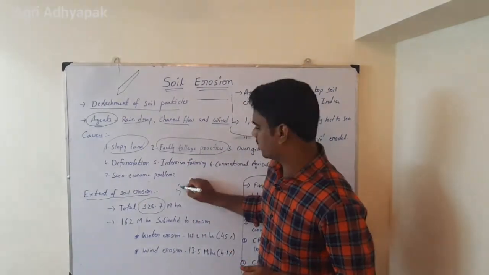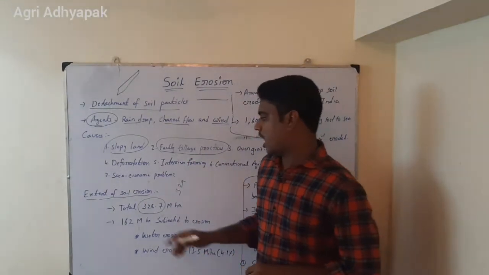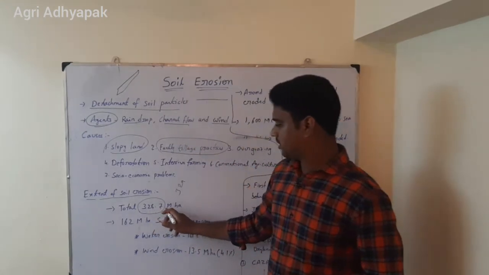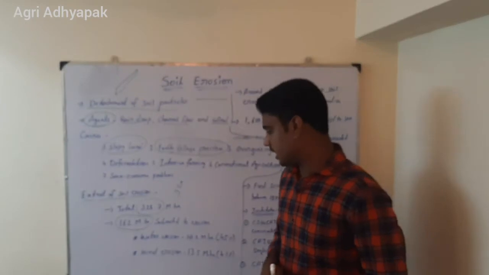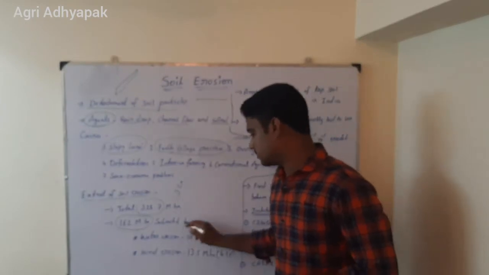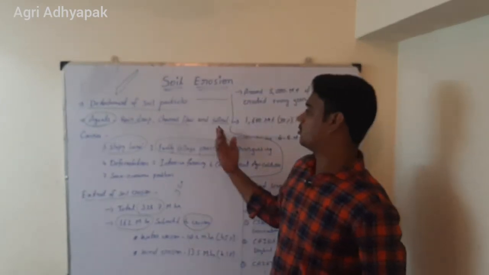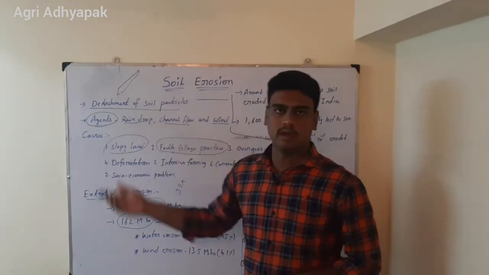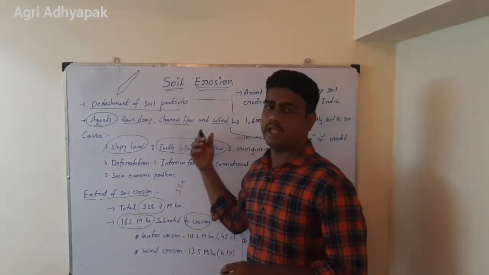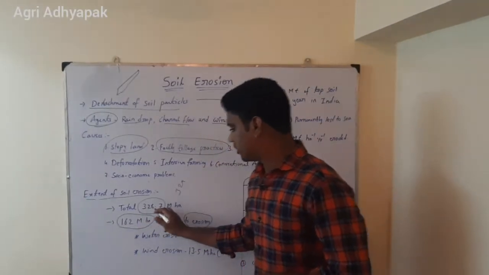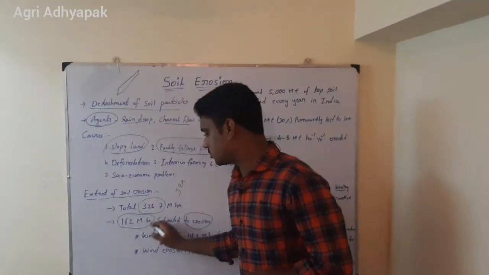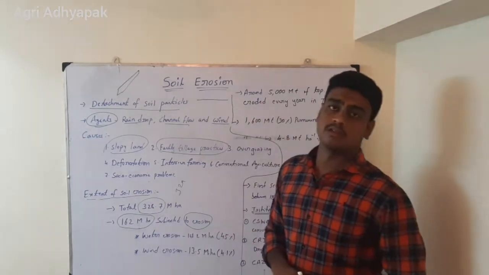We can assume 329 million hectares. Apart from the 329 million hectares, 162 million hectares of soil is subjected to erosion. It may be due to wind erosion, or due to water or rain, or any other agent. So because of different agents, out of 328 million hectares, 162 million hectares is undergoing soil erosion